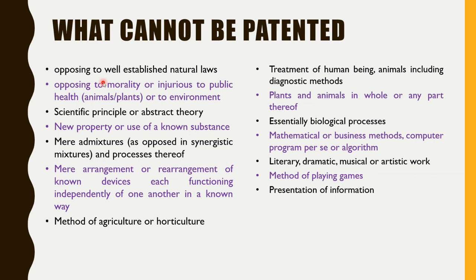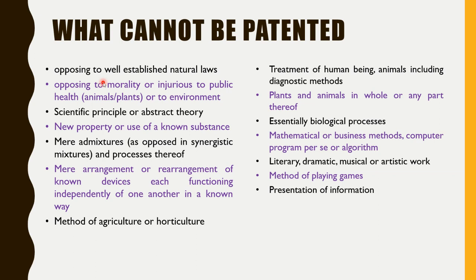Then new property or use of a known substance. It means if you are coming out with the discovery of some new property of an existing substance, for example, if you are claiming that a magnet can release radiations, so releasing radiation is its new property. That type of property cannot be patented, right? So a property can be discovered, and discovery can never be patented.